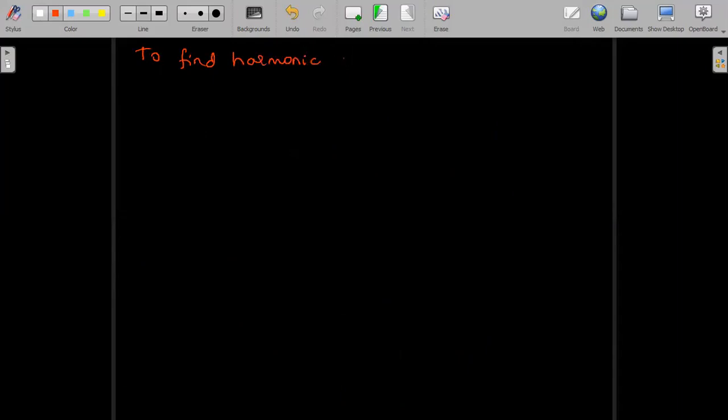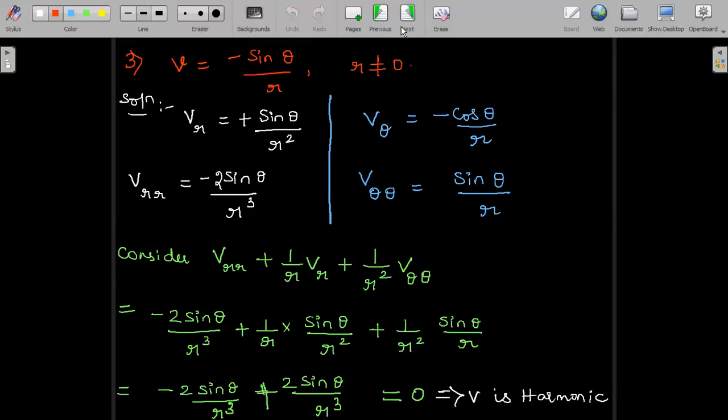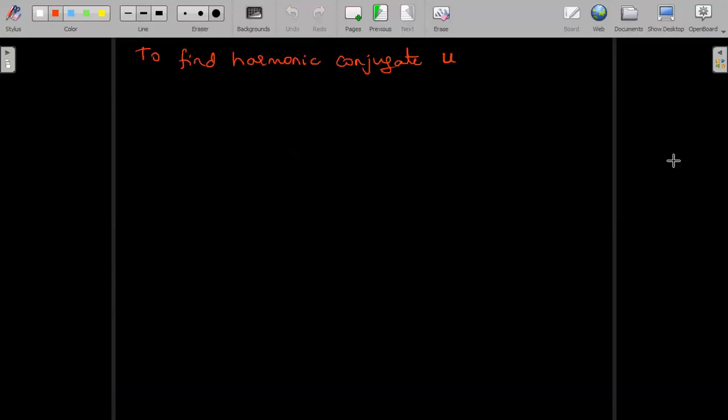Given was V, so we are finding the harmonic conjugate U. Right. So to find the harmonic conjugate, we start from considering the CR equations. Similar to the Cartesian representation, here also we consider the CR equations in the polar form. We substitute the known things and we can move ahead to obtain the unknown expression, to integrate directly and obtain the expression for U. Procedure remains the same as we had done it in the Cartesian form.